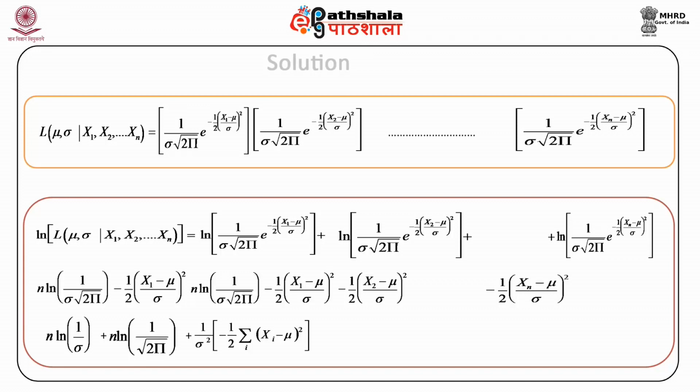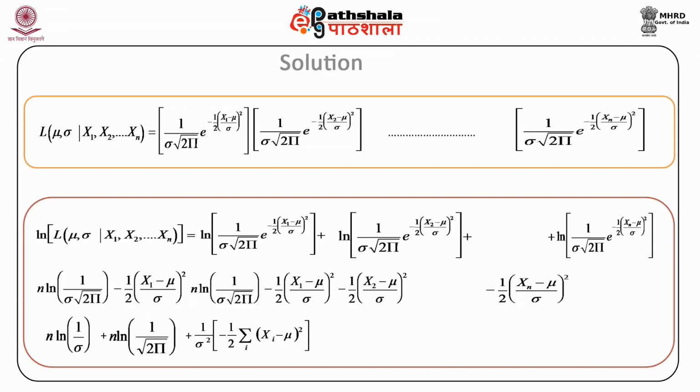Our likelihood function would now look like, as you can see on your screen, L as a function of mu and sigma given the sample x1 to xn, and is a product of the individual density functions, where the first term is 1 upon sigma into root 2 pi into e raised to power minus half into ((x1 minus mu) by sigma) whole square.